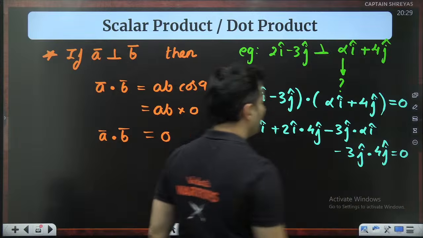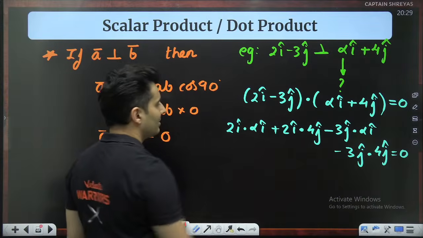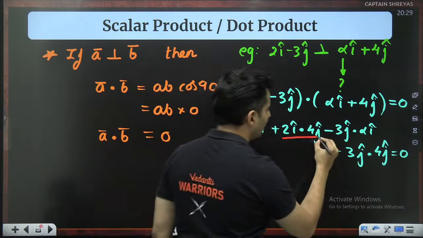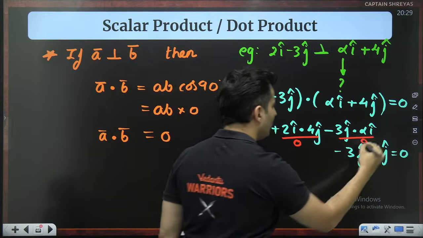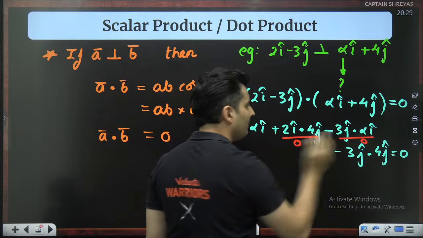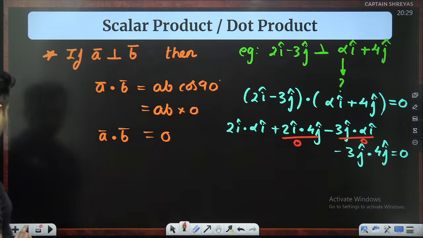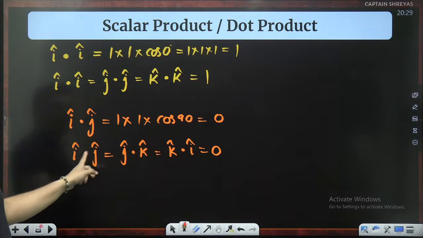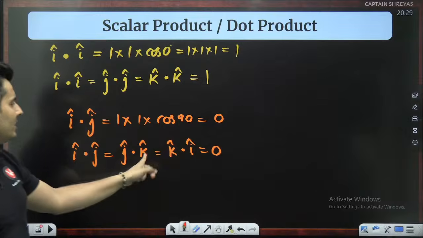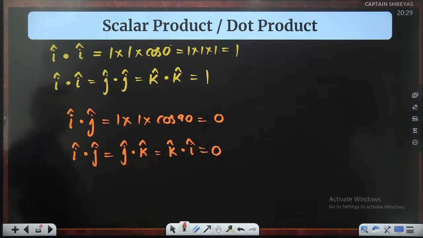That answer is 0. Now I'll tell you what is the best part in this. Check this term out and this term out. Both of them will be 0 because i with j or j with i, answer is always 0. I just told you over here. I with j, j with i, k with j, or k with i, answer is always going to be 0.